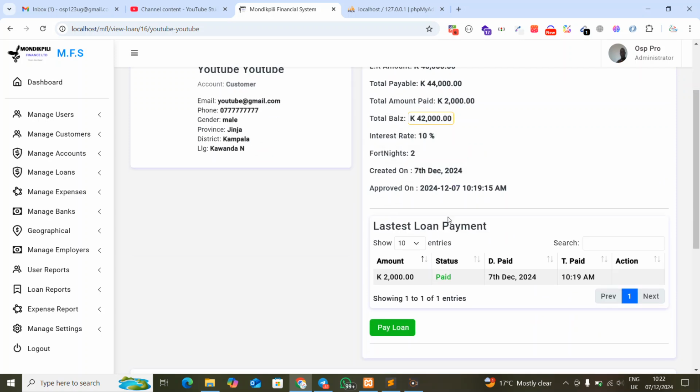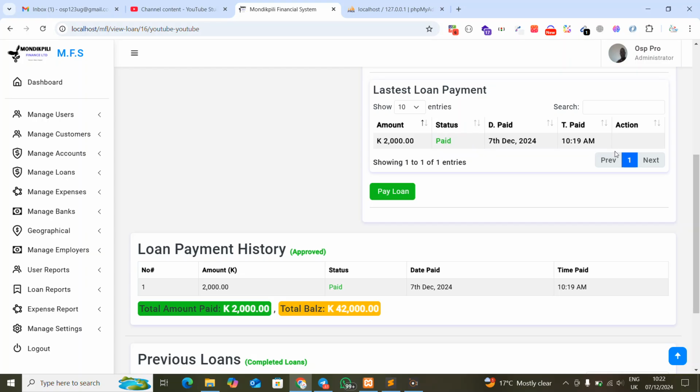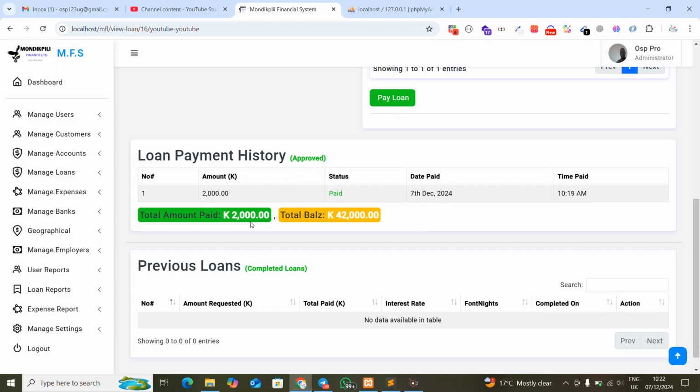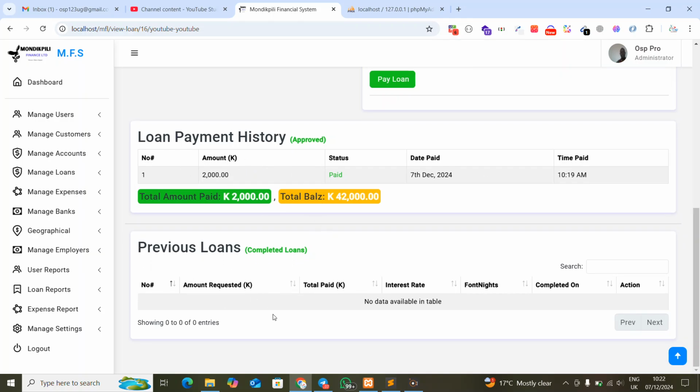So this is it. Amount paid is that. So even the action gets deducted because he has already paid this money. Next time when he pays the money again, that latest payment comes in here and the rest of the payment comes in. You can see the computation is already here, and this shows you the previous payment. In case the loan is completed, it will be equal to zero, so definitely expect that scenario to be down here.